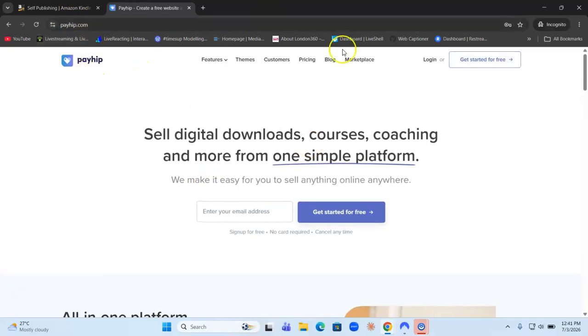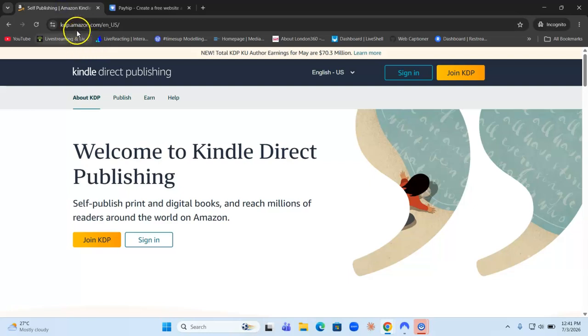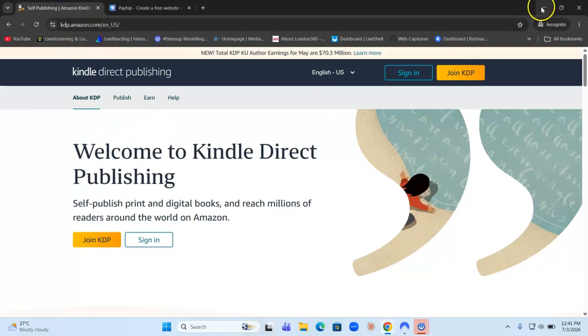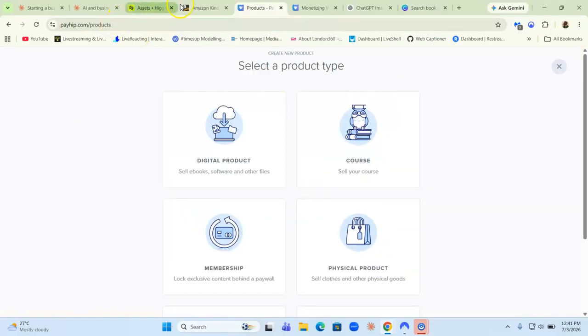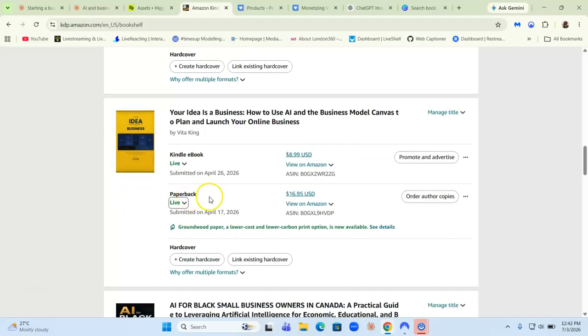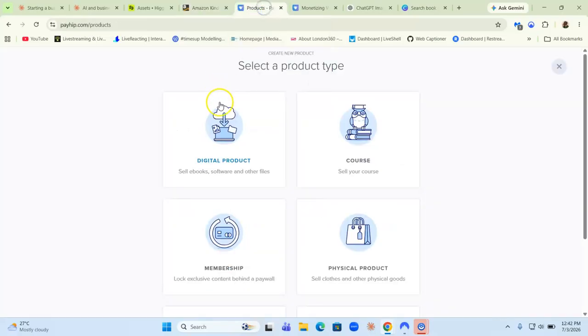And then for Amazon, this is the website, kdp.amazon.com. Amazon is really ideal for paperback. So if you want to publish the paperback book, the hardcover, the physical copy, then I'd recommend Amazon KDP. But if you just want to publish the ebook, use your own website or any other platform that you're familiar with, or you can use Payhip.